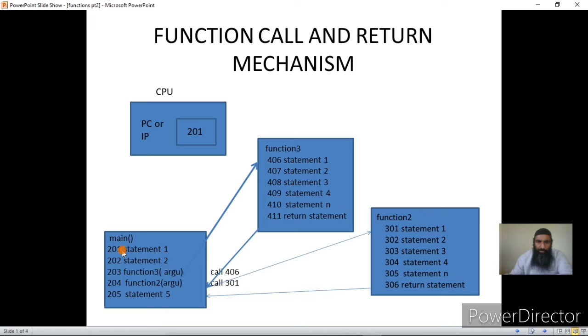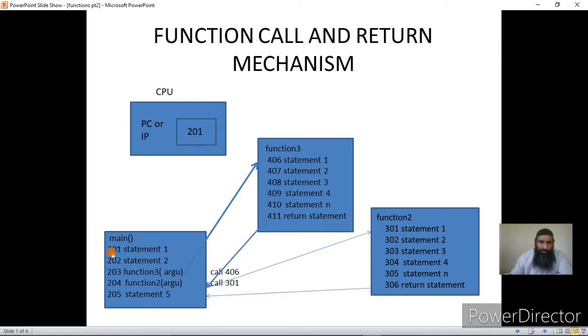Now if you see main, it is again a set of instructions. So is every function a set of instructions, and each instruction is stored at a particular address. Instead of instructions I can also say statements.